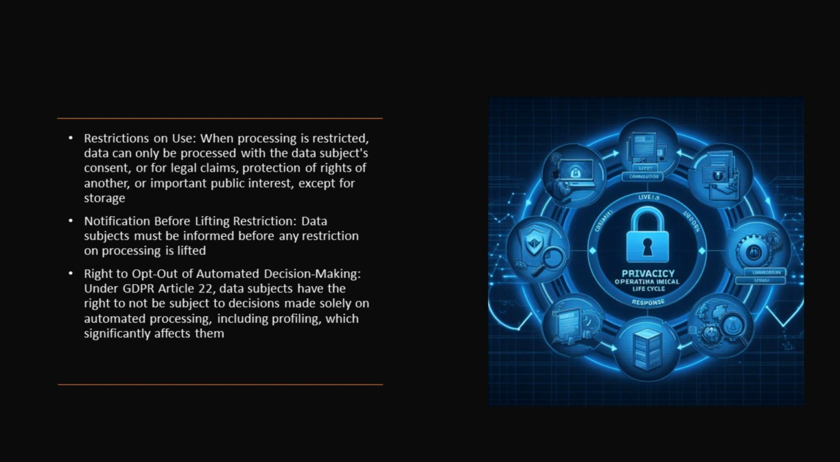Right to opt out of automated decision-making. GDPR Article 22 grants data subjects the right to refuse decisions made solely through automated processing, including profiling, if these decisions significantly affect them. This right aims to safeguard individuals from potentially discriminatory or unfair automated decisions.